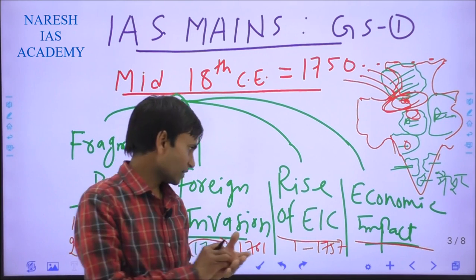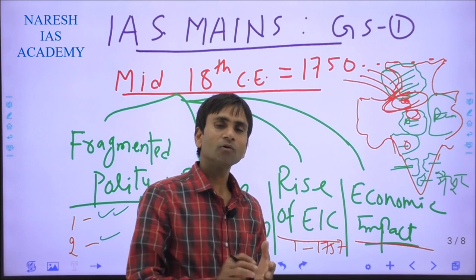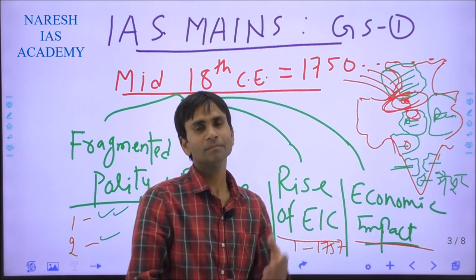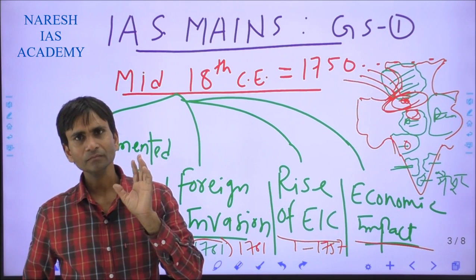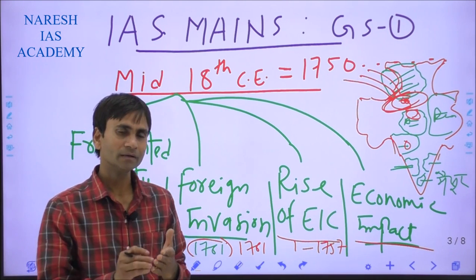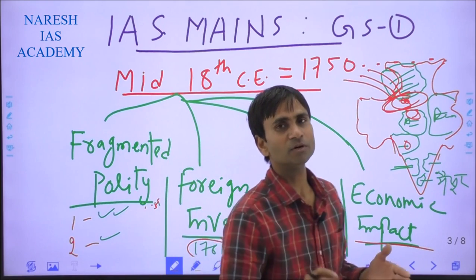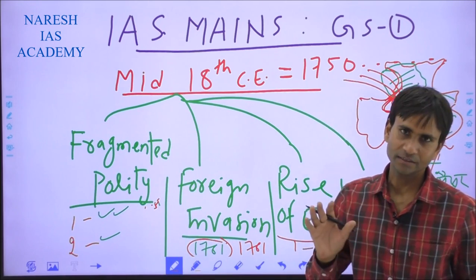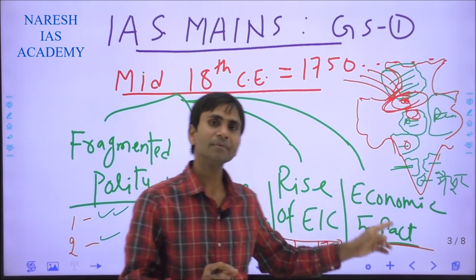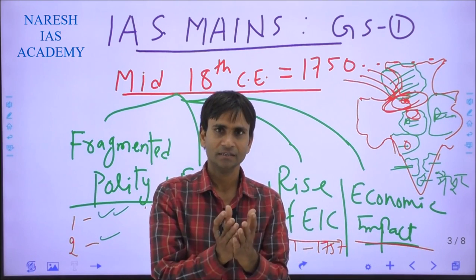And definitely I want to say how famines were affected by the mid 18th century. There were two important approaches. Before the East India Company became a political power, famine was a reality, but it was due to natural or climatic factors. But after becoming the political power, famines became artificial factors.